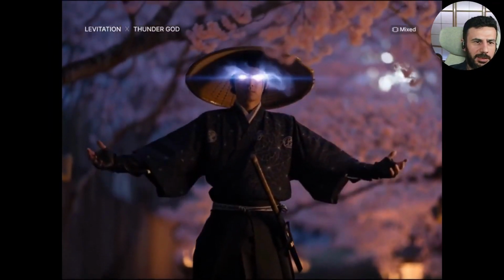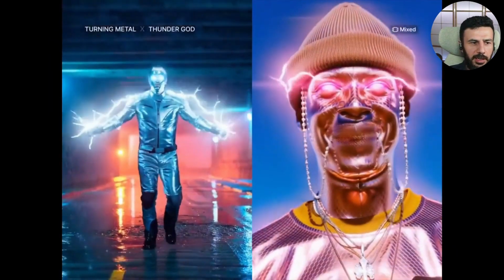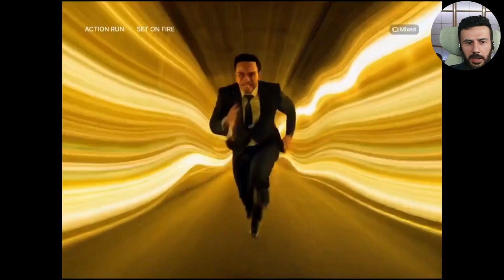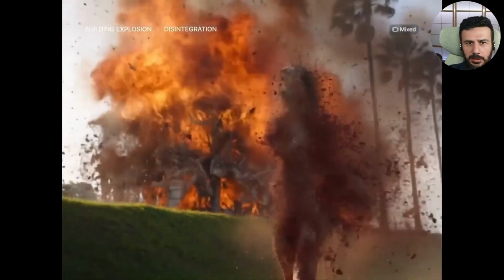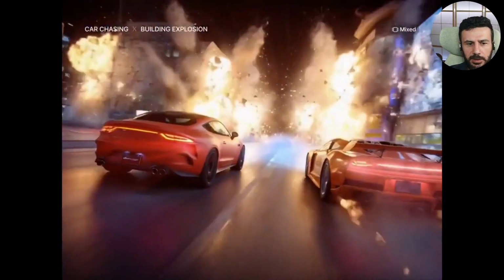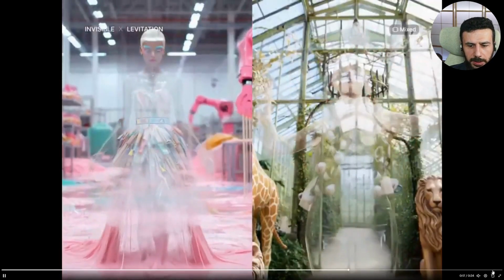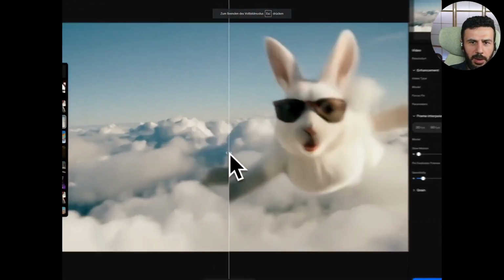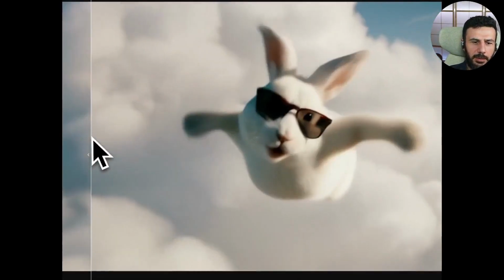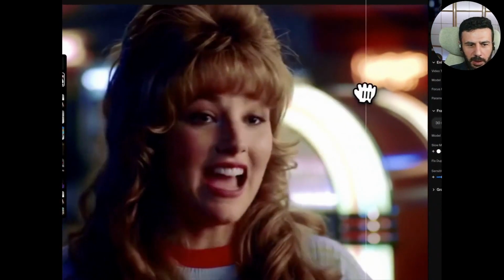Next up, Higgsfield now has effects. Just like Kling, PikaArt, and many others, Higgsfield now also has effects. For example, you can make yourself explode, and well, it's a pretty cool gimmick. The link is provided. And news from Krea, AI by Krea. You can now upscale videos to up to 8K. Good news for all Krea users out there. I'm going to try it out.